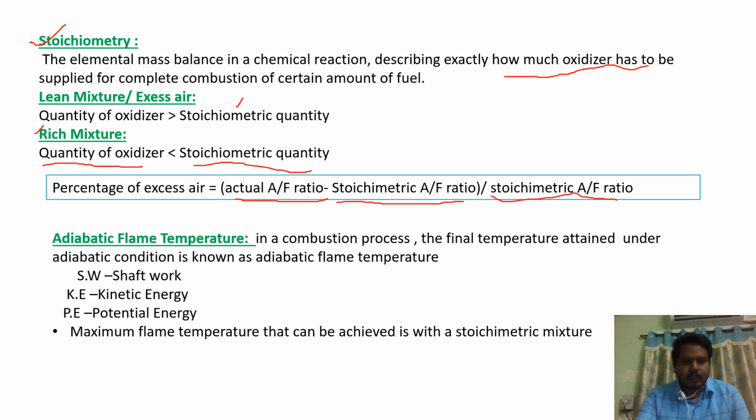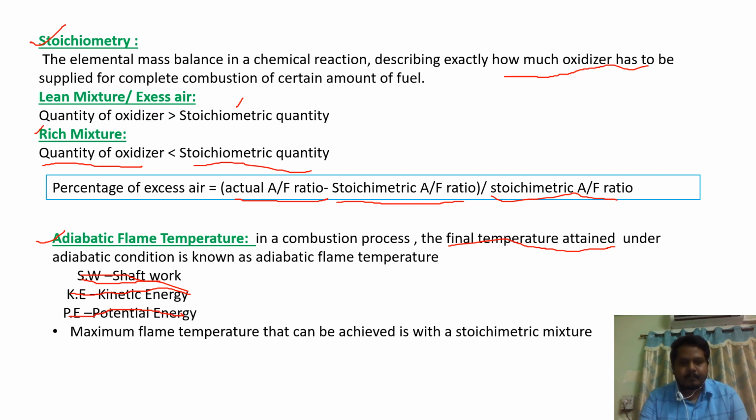Now let us move to another concept, that is adiabatic flame temperature. In a combustion process, the final temperature attained under adiabatic condition is known as adiabatic flame temperature. Here there will be no shaft work, no kinetic energy, and no potential energy. These three terms are zero. So that is called adiabatic flame temperature.